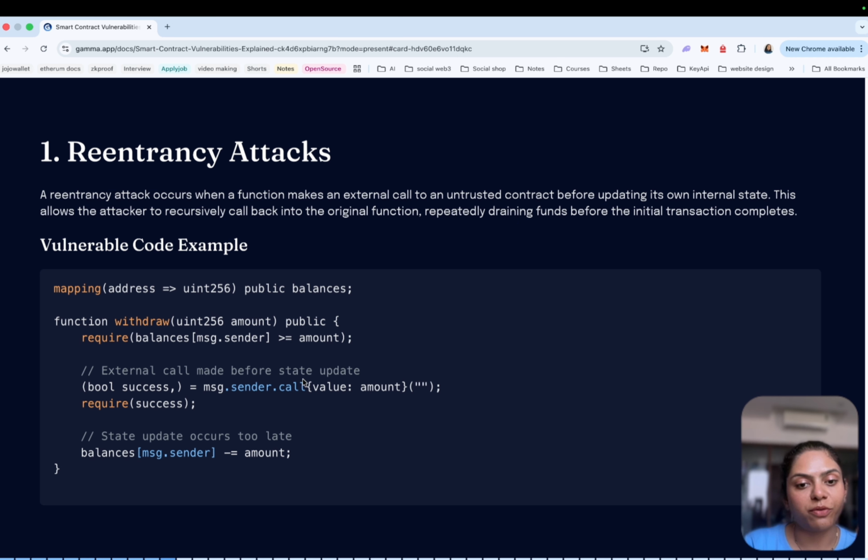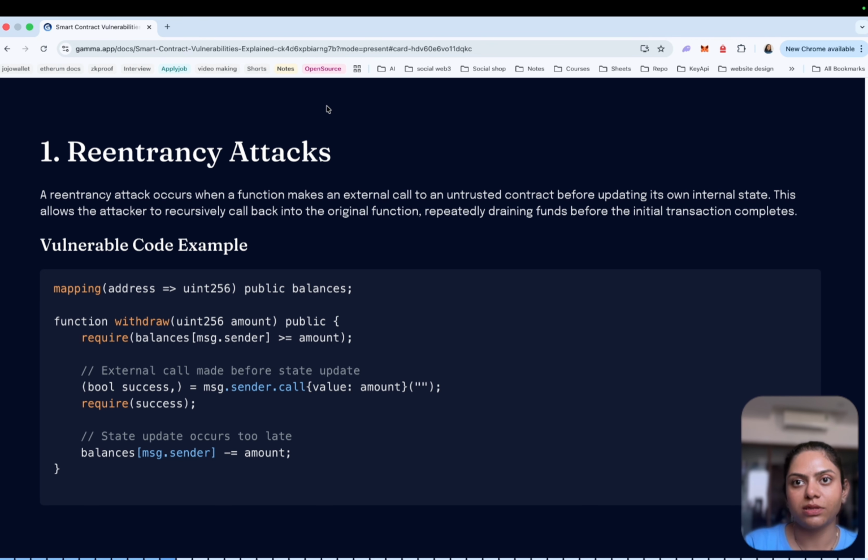The external call is made before the state update. This is the external call: bool success = msg.sender.call{value: amount}, and require success. The state update occurs too late.